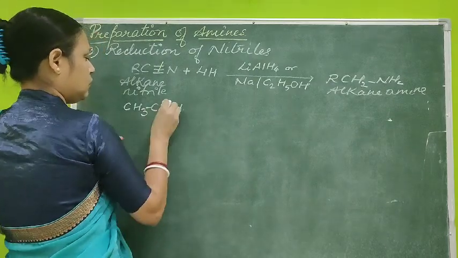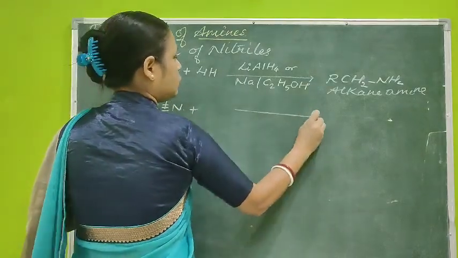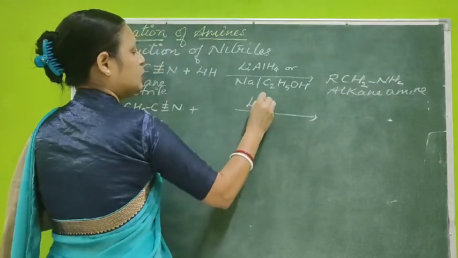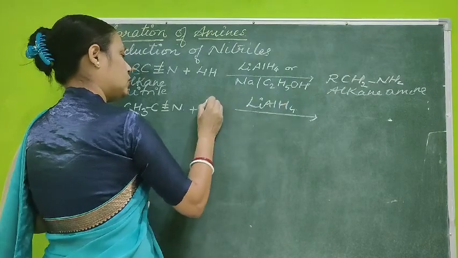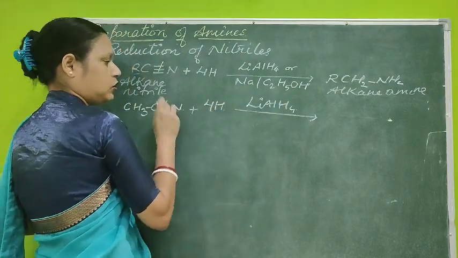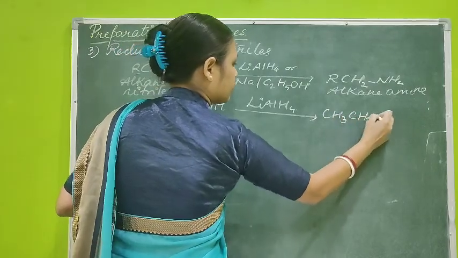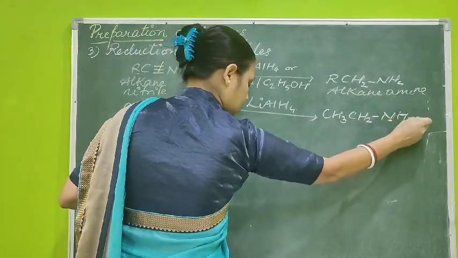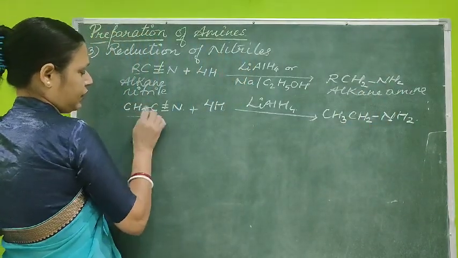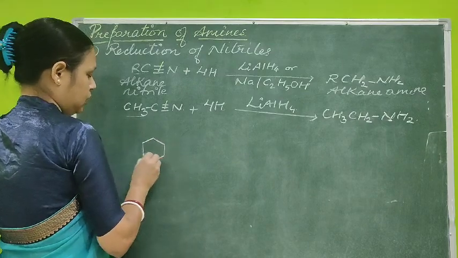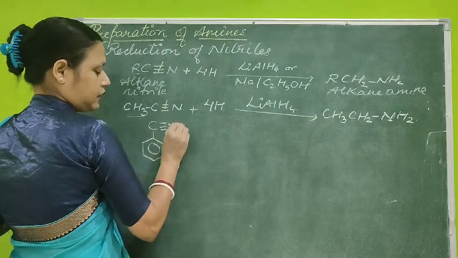In this, two bonds break in the presence of a strong reducing agent like lithium aluminium hydride, or sodium with ethanol. You will get 4 hydrogen atoms. The two bonds break, and you will get here methane amine. Similarly, if we use benzonitrile, where in place of the alkyl group the benzene group is there and the nitrile group is connected here, the mechanism is similar.